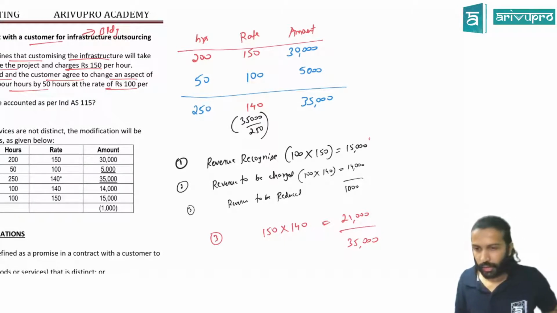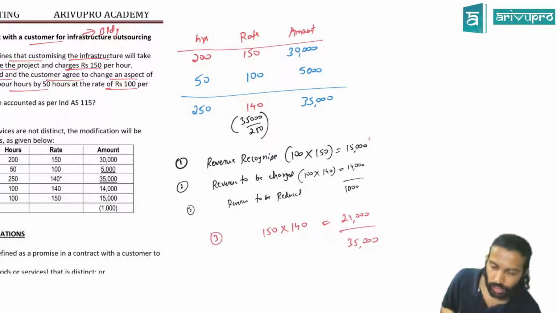Check. Is this modification for distinct goods or services? It is not for distinct goods or services. I'll tell you how it is.